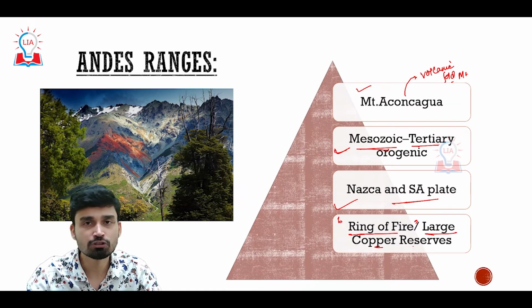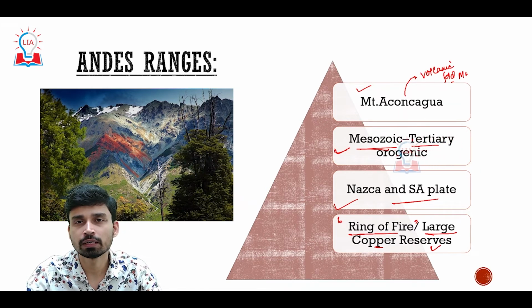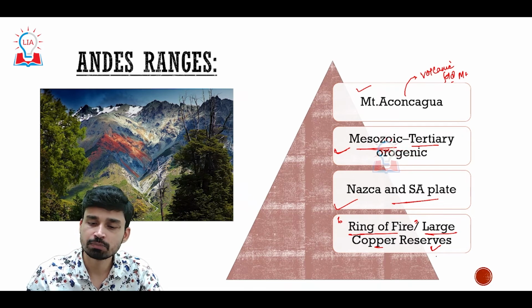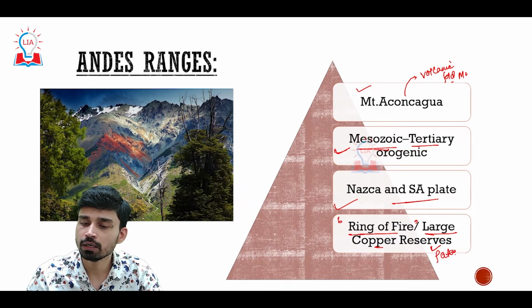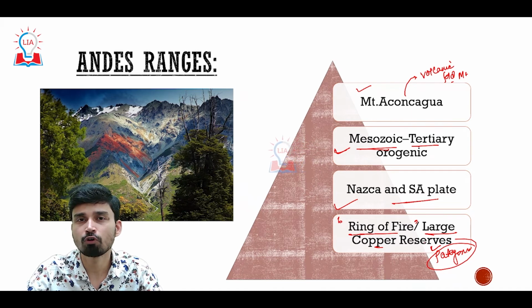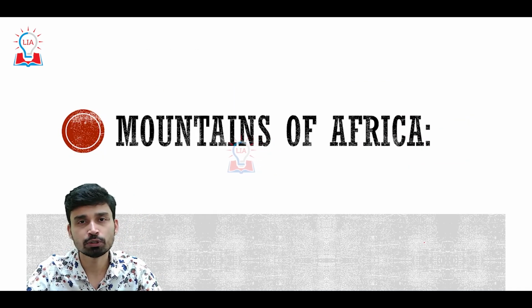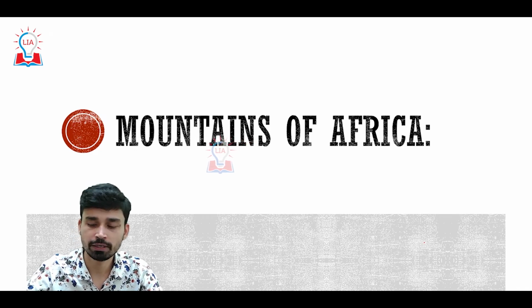However, in the eastern part, large-scale copper reserves are found along the Andes mountain ranges, especially nearby the Patagonia desert region. Especially copper nitrate and other forms of copper are found here, and that is why we have a large number of copper mines along the Andes ranges. That is about the mountain ranges of South America.